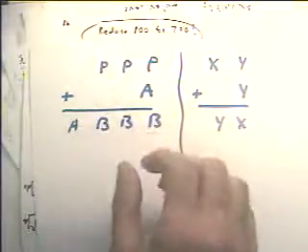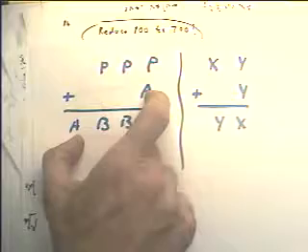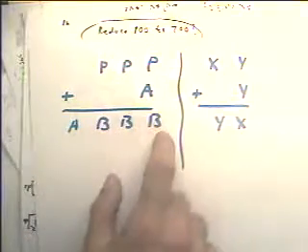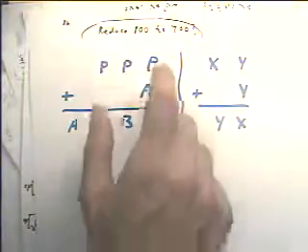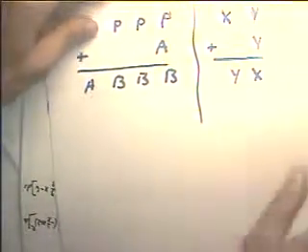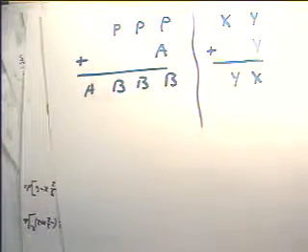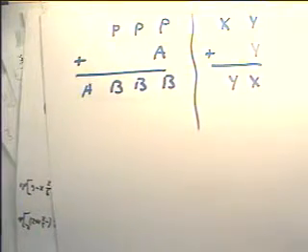Okay? Now, note that the number here is going to be the same as the number here. The numbers here are going to repeat. How can we come up with a solution here? Now, let's just try something. Let's just do a trial and error. Let's just see what happens.